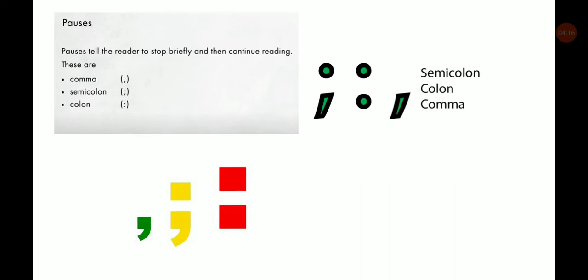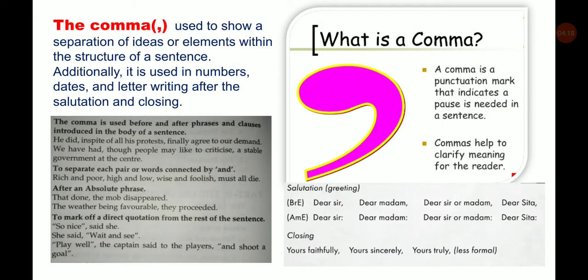So first we will study the comma. What is a comma? A comma is a punctuation mark that indicates a pause is needed in a sentence. Commas help to clarify meaning for the reader. The comma is used to show a separation of ideas or elements within the structure of a sentence. Additionally, it is used in numbers, dates, and letter writing after the salutation and closing.